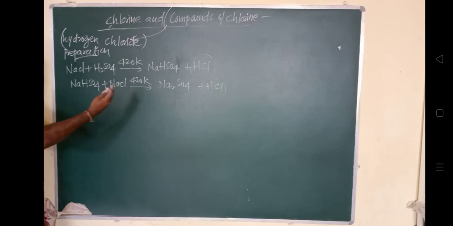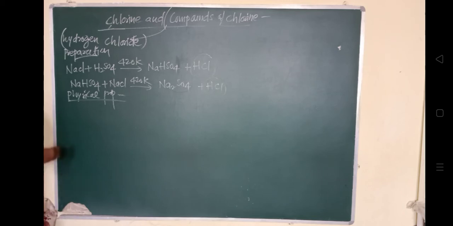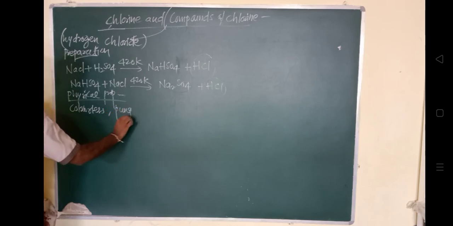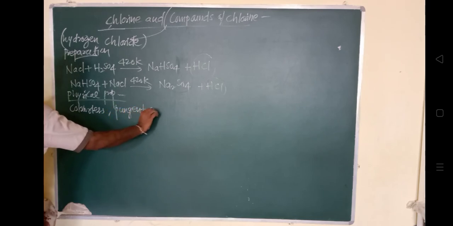Hydrogen chloride is colorless and has a pungent smell. It can be easily liquefied to a colorless liquid, and its boiling point is 189 Kelvin.